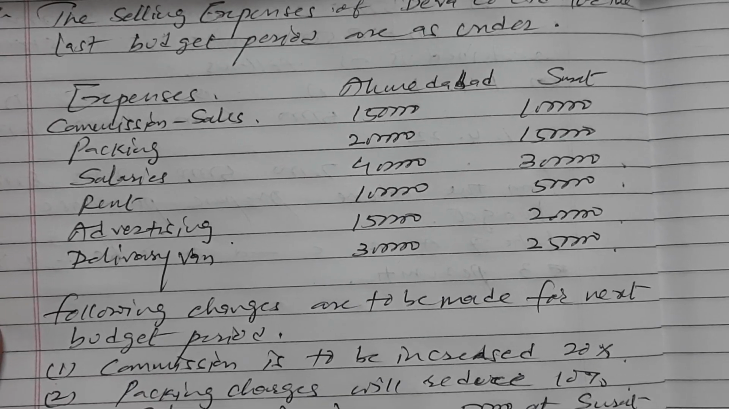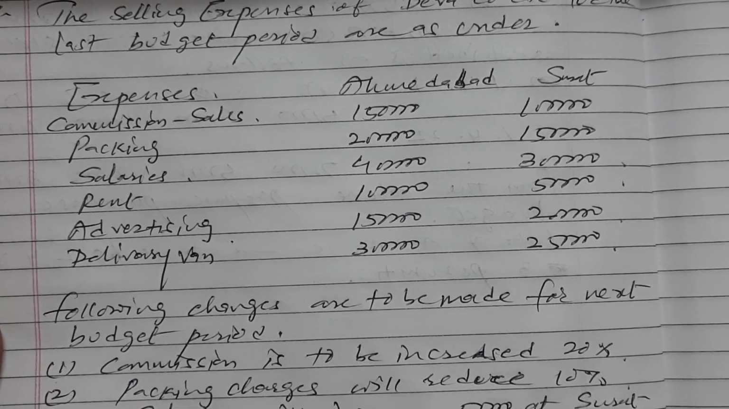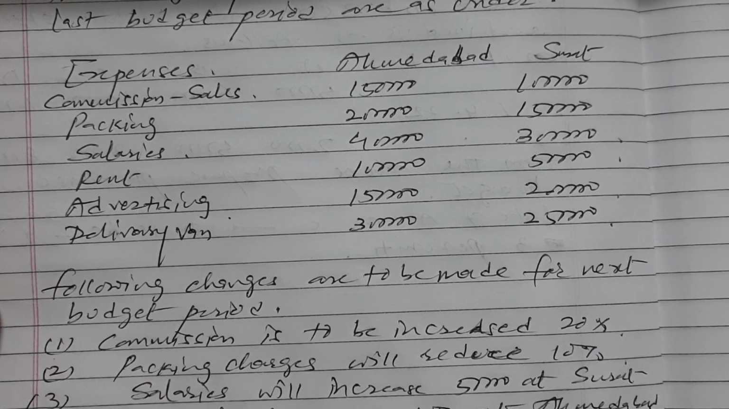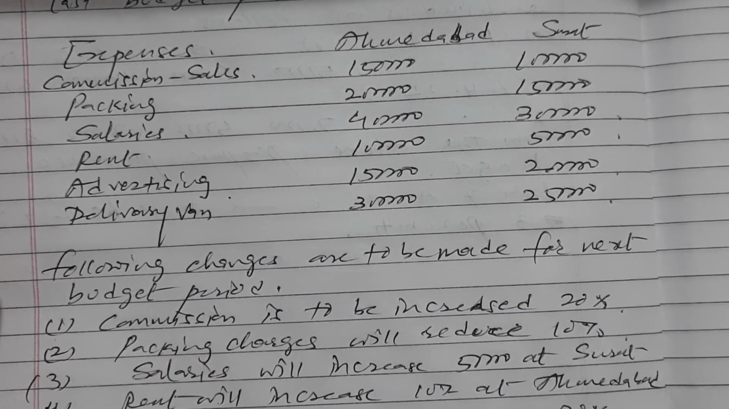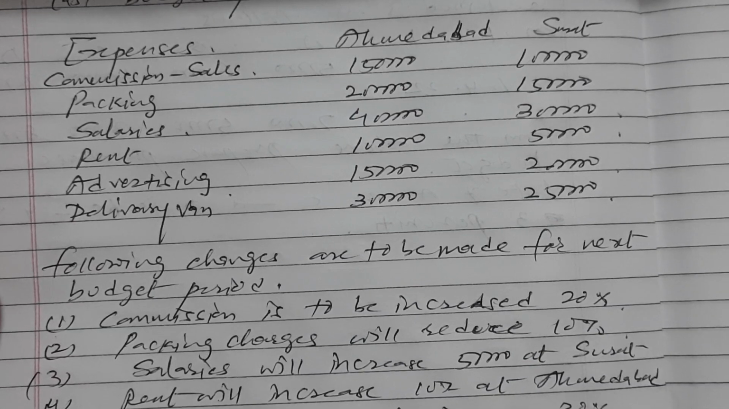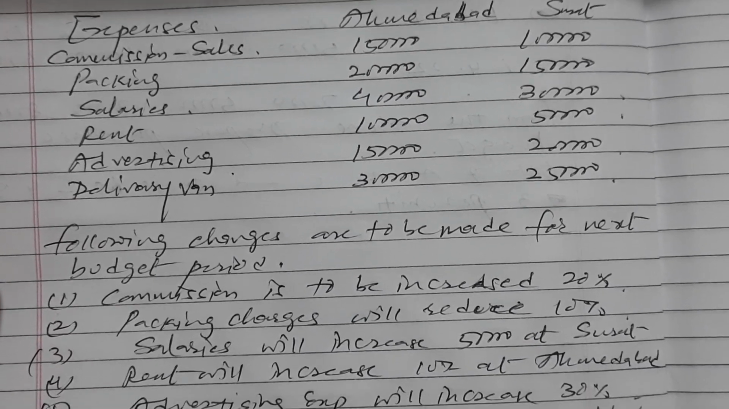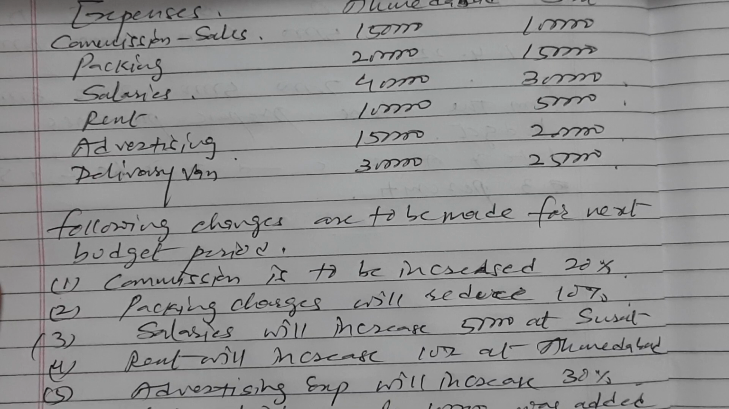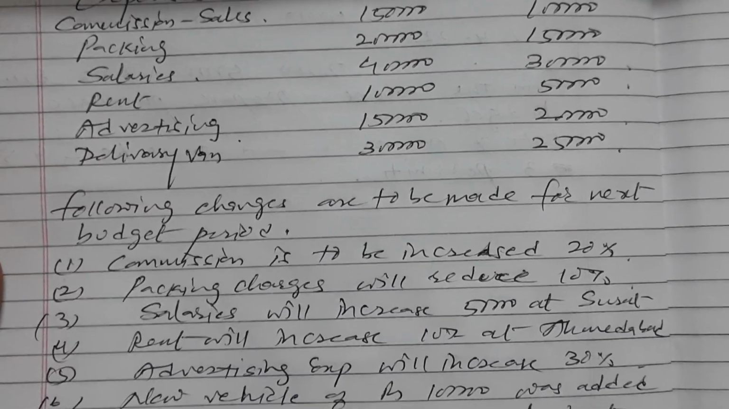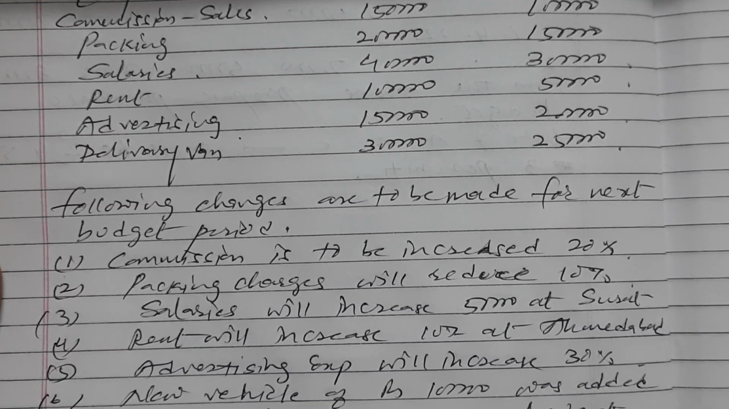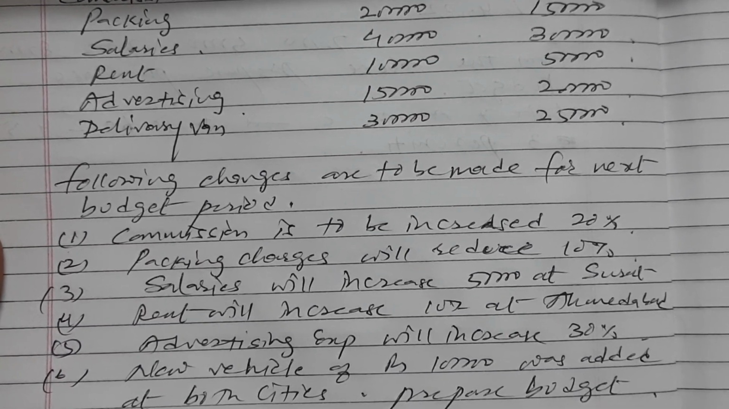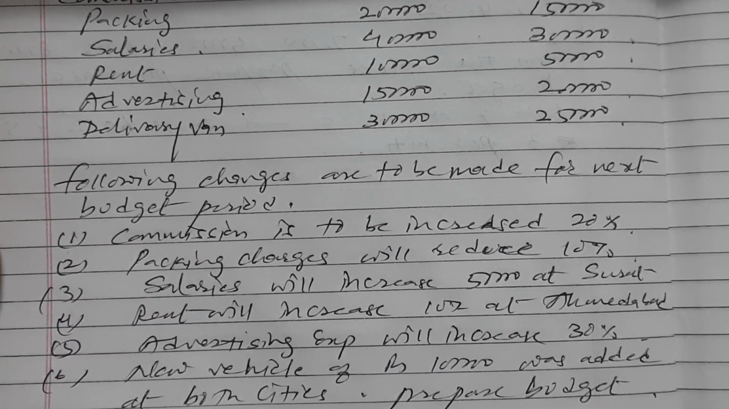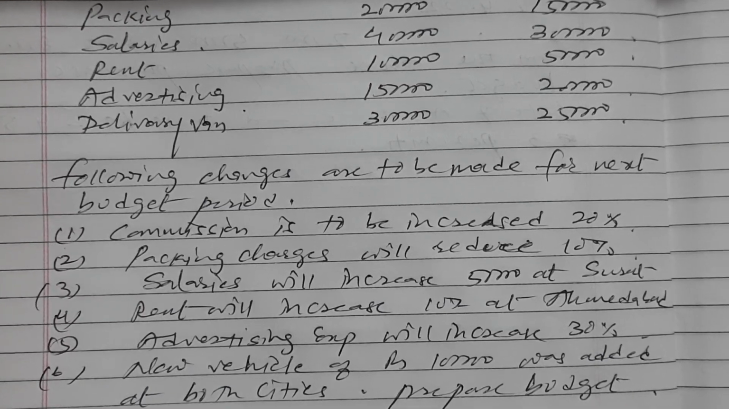Commission is to be increased 20%, packing charges will reduce 10%, salaries will increase 50,000 at Surat, rent will increase 10% at Ahmedabad, and advertising expense will increase 30%. A new vehicle of rupees 1 lakh was added to both cities. Prepare the budget for both cities.